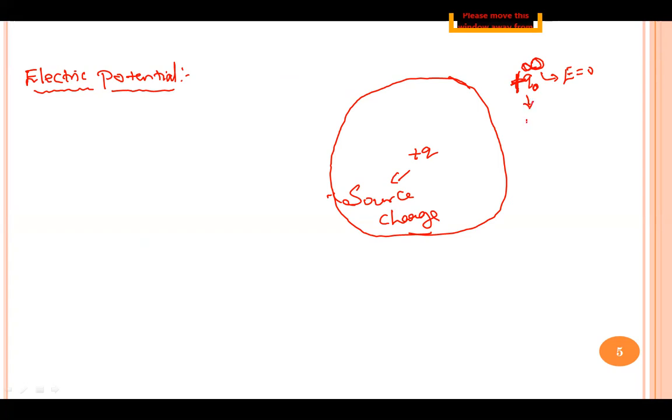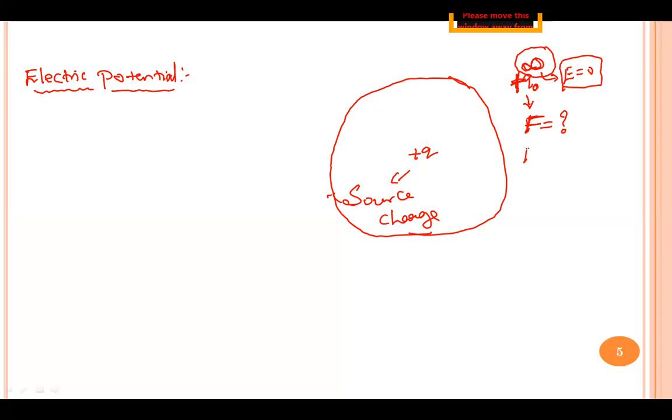Think a little: does Q naught experience any force at this point? Does Q naught experience any force at this point? Does Q naught experience any force near infinity? Think. Q naught is now at infinity, and at infinity electric field is zero. There is no electric field at this point.